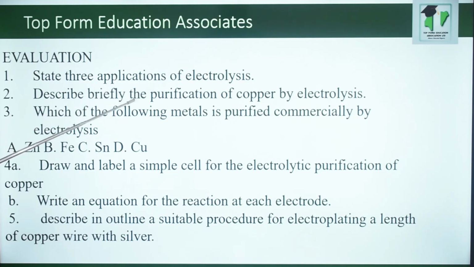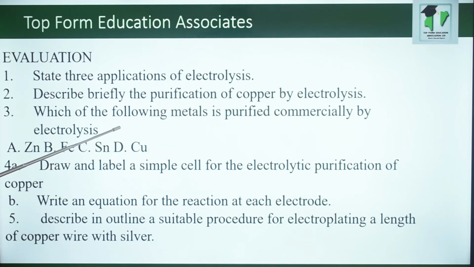2. Describe briefly the purification of copper by electrolysis. First of all, the impure copper is made the anode, while the pure copper is made the cathode. Once you pass electricity through it, the impure copper will dissolve and then be transferred to the cathode, while the impurities will go down as sludge.